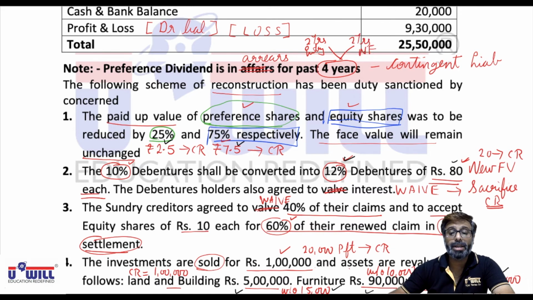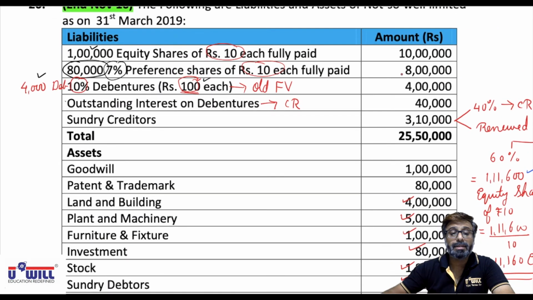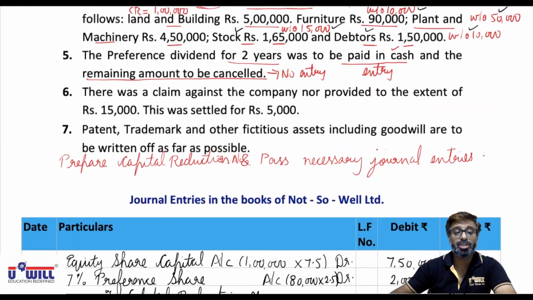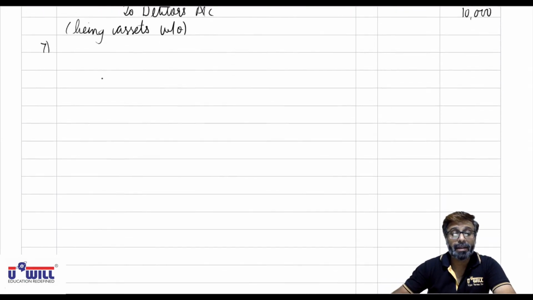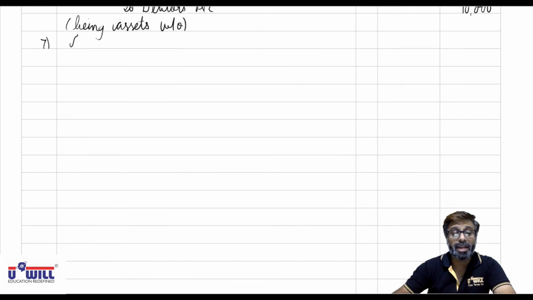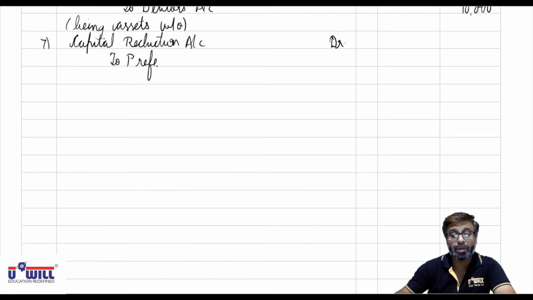Okay, what will be the 2 years amount? 8 lakhs into 7%, 56,000, into 2 years, 1,12,000. We are paying in cash, so 2 entries will come for that. Capital reduction account debit. First we will create the liability. So capital reduction account debit to preference dividend account.